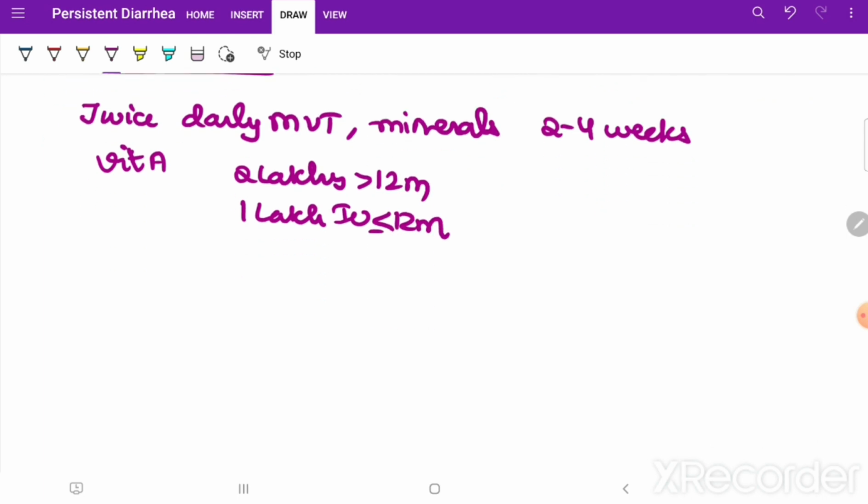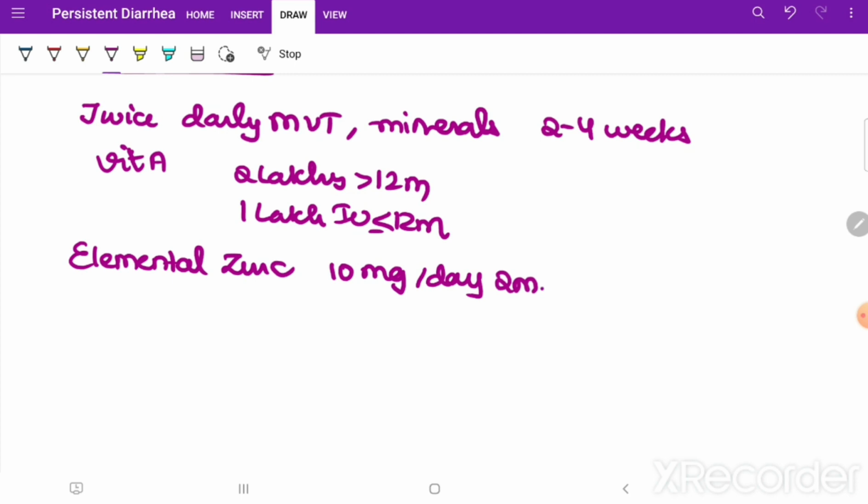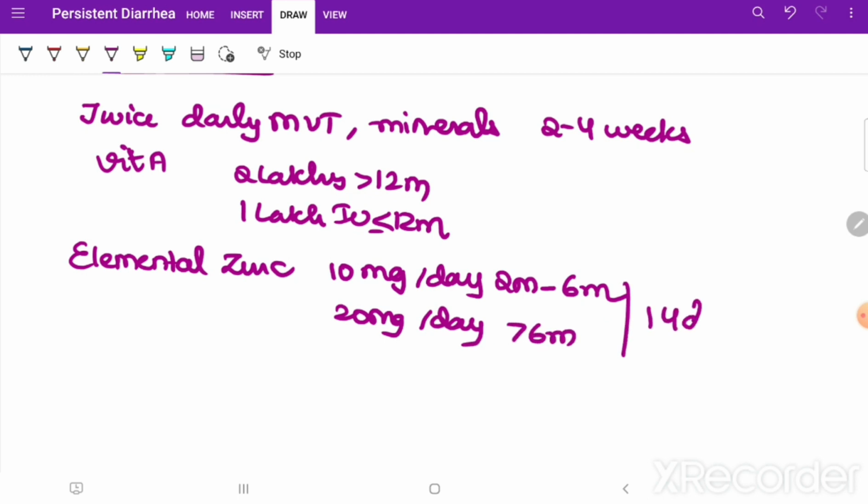Then elemental zinc, that is 10 mg per day from 2 months to 6 months, and 20 mg per day for more than 6 months of age, and this should be for 14 days, you know that. Folic acid, you should give 1 mg per day.